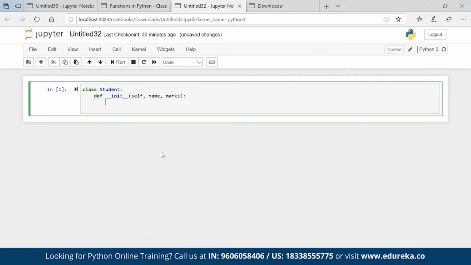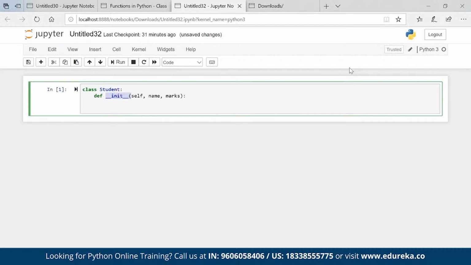Now what is an init? Init is nothing but it's a constructor. Okay, so this init method, so basically we are creating a function inside a class, and this method is known as constructor, which is helping us to initiate the instance variables. This is my instance. In this instance I have a variable called name and marks. That is how the syntax is. This is how we call the constructor. Underscore underscore init underscore underscore is what I can use.